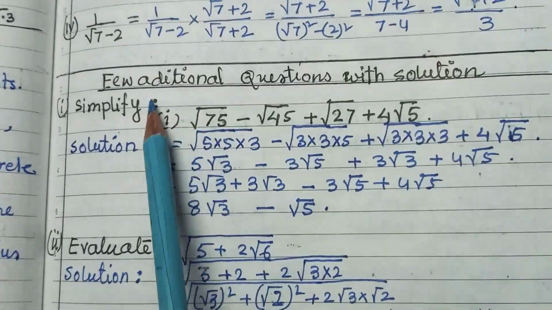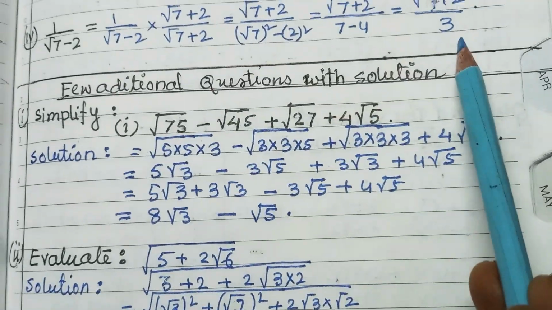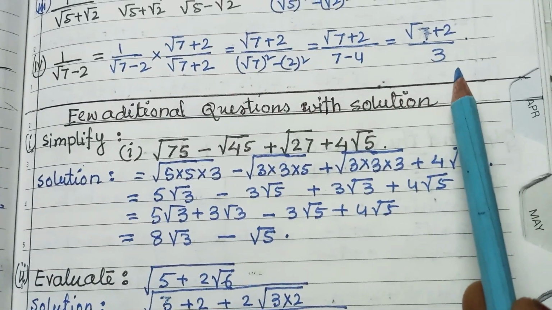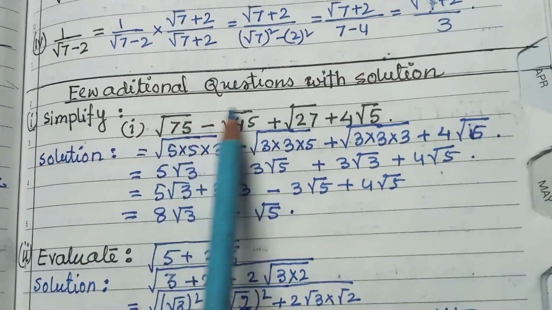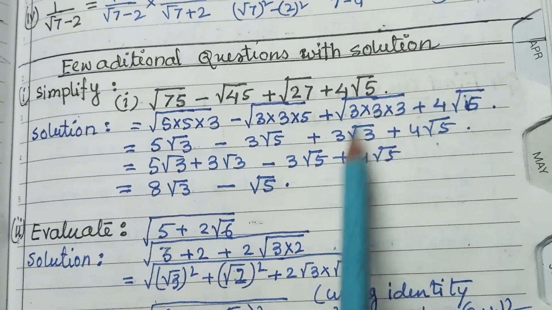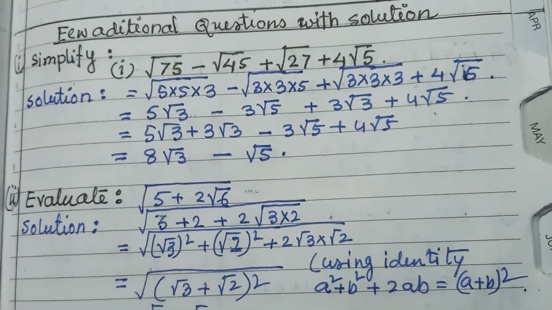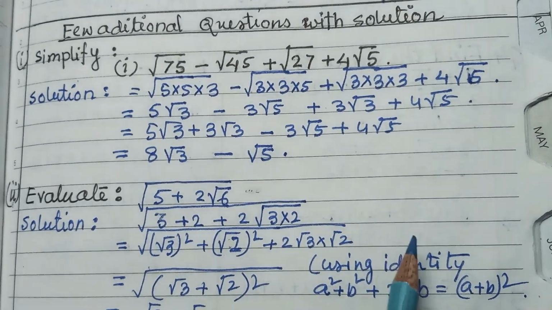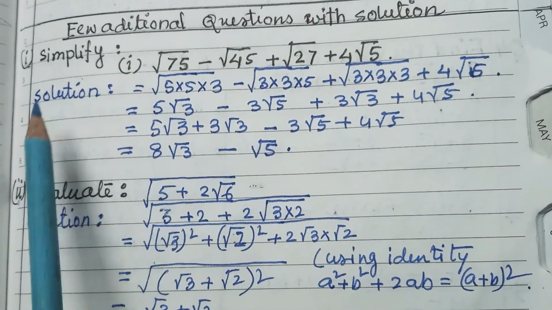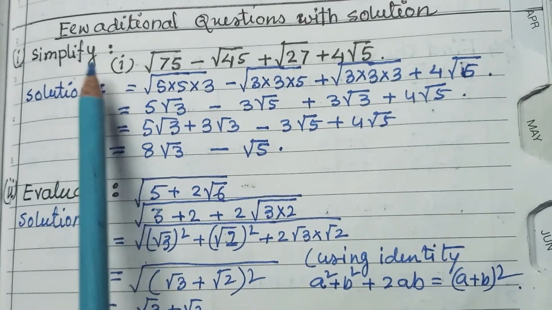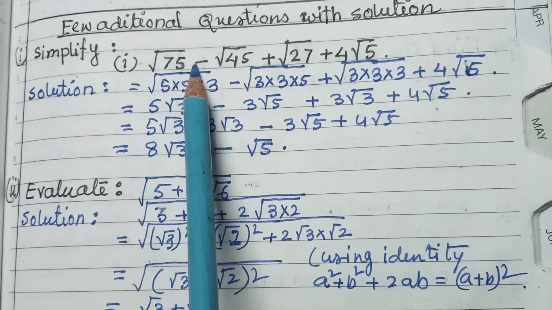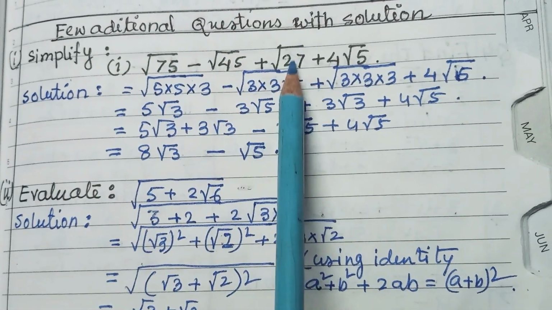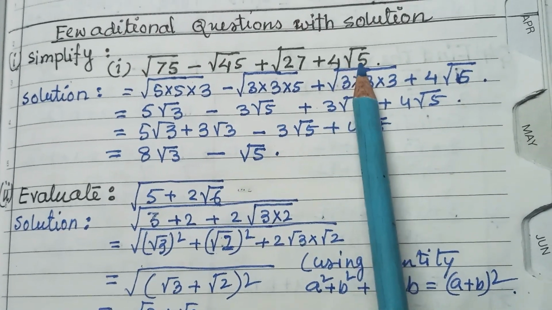Now, these are all the questions from the NCERT book, this much. Now I have given a few additional questions, which are very interesting, and you have to know how to solve this type of question. Because of that I have given them. Now simplify root 75 minus root 45, root 27 and 4 root 5.